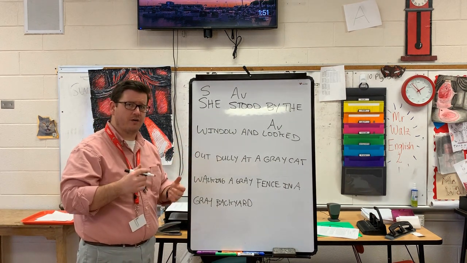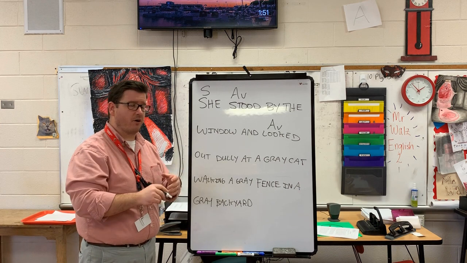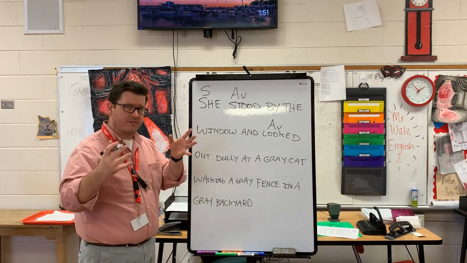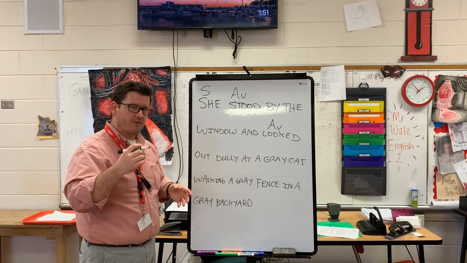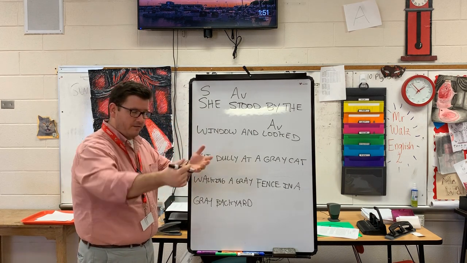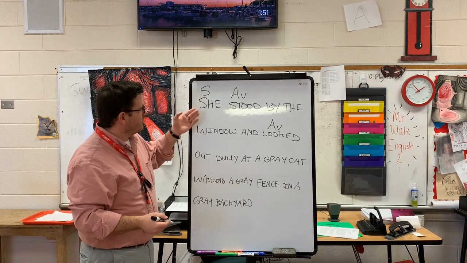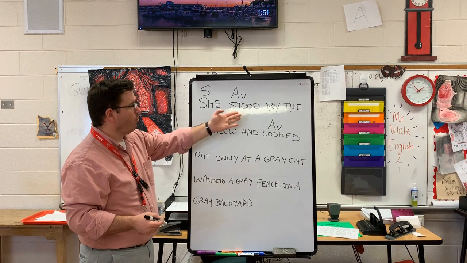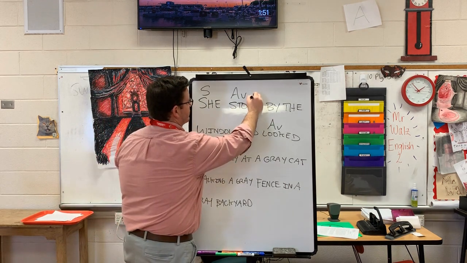I've got to answer this question now. Is one of my verbs, or either of the verbs, transitive? So what was the question we have to ask if we're looking to determine if a verb is transitive? We have to say what. There you go, thank you. So do I have she stood what? No, I have she stood where, so I know that this is going to be intransitive.